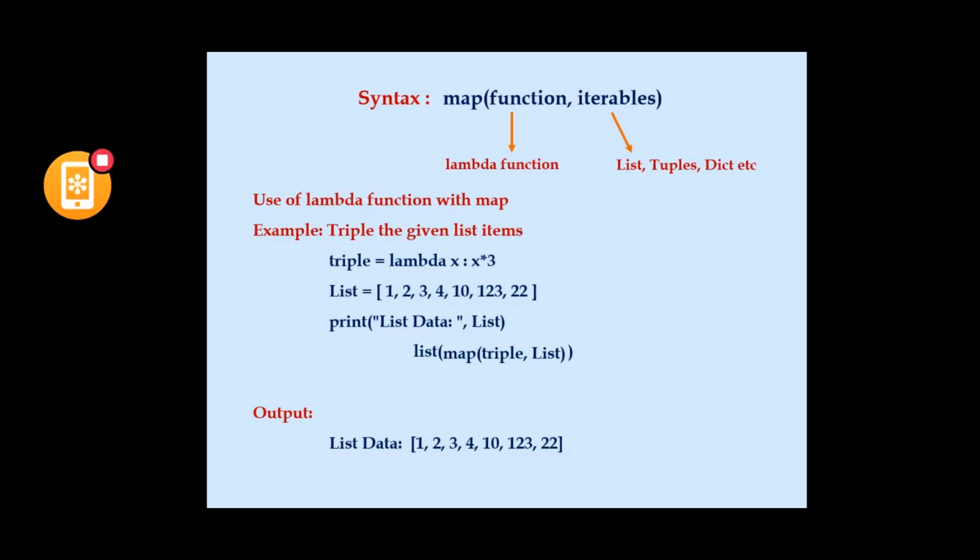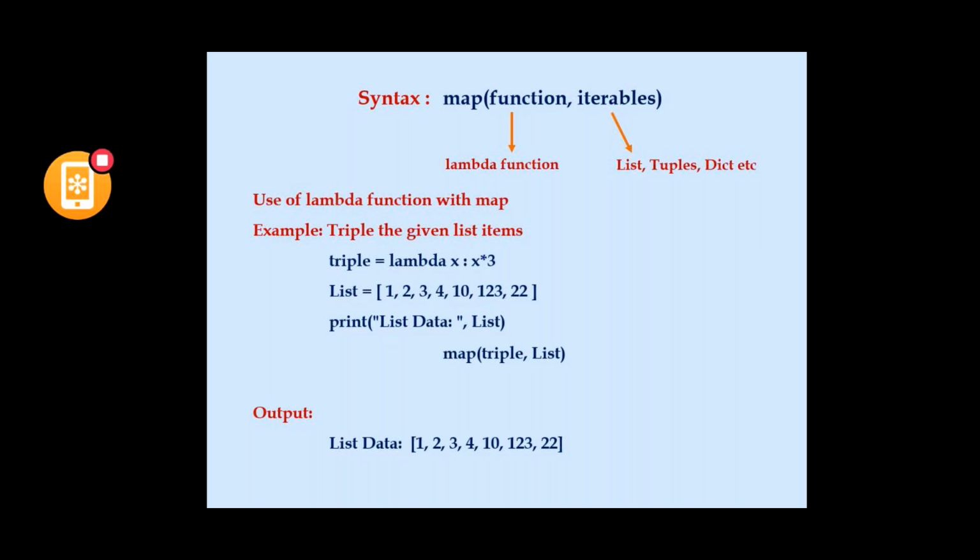I repeat. So we are using the map function, in which we are also using the lambda function, which is triple. Each and every item from the list is passed as an argument to the lambda function triple. First, 1 will be passed to the triple lambda function.